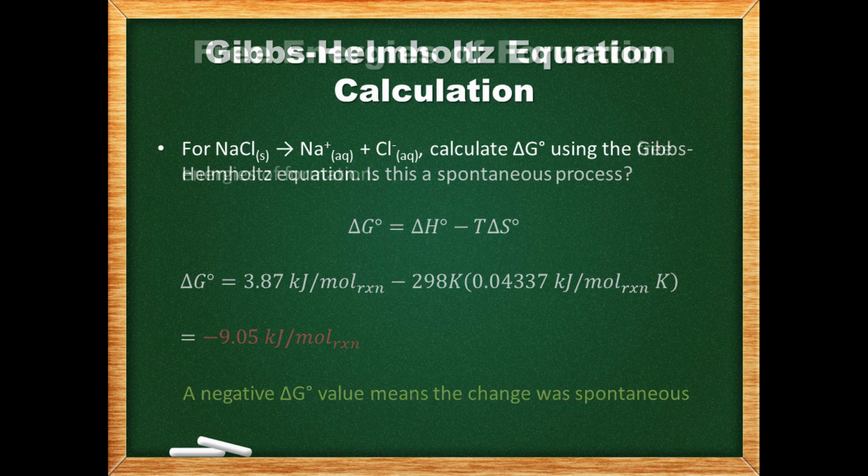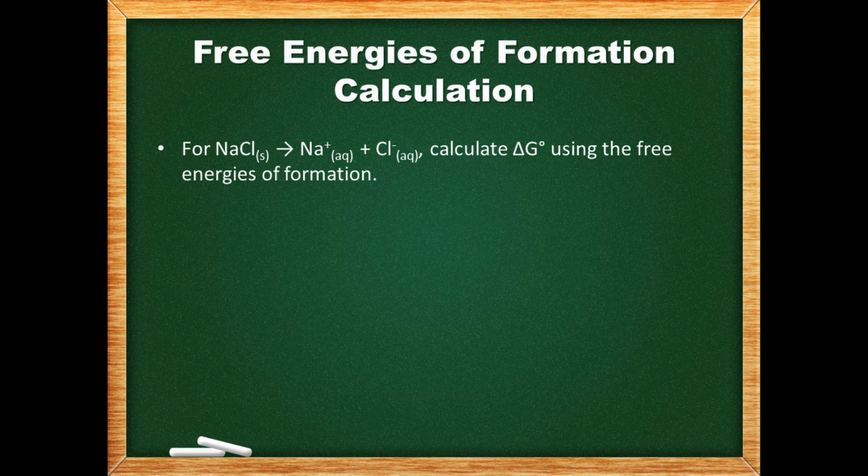What if we use the state function algorithm method for calculating the delta G value? We get the free energies of formation values from a table if they're not given in the question.